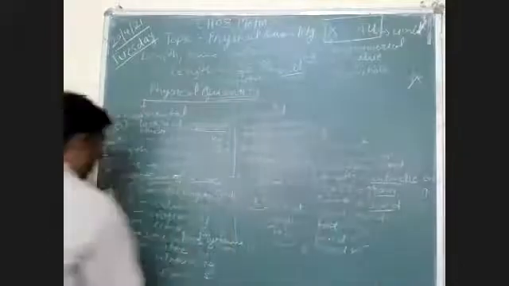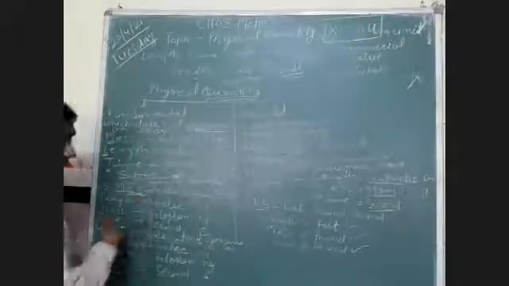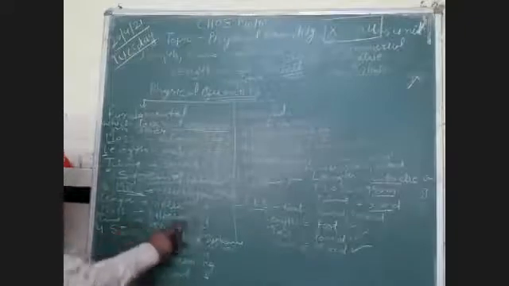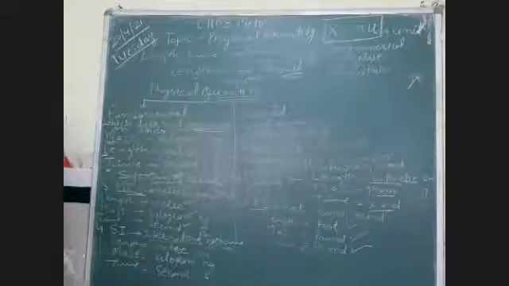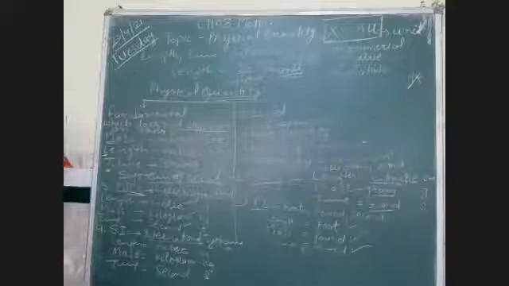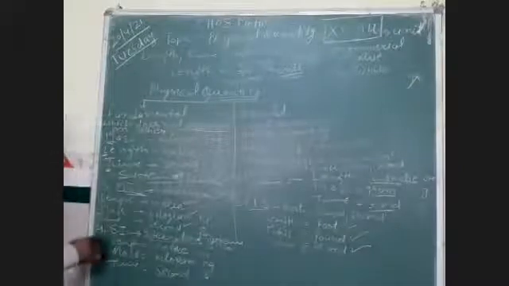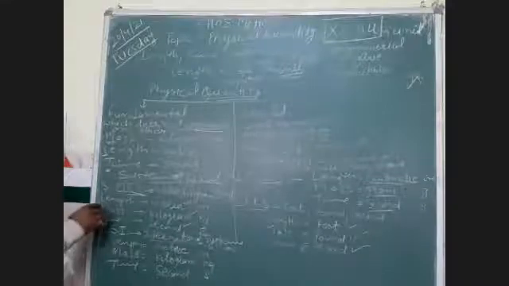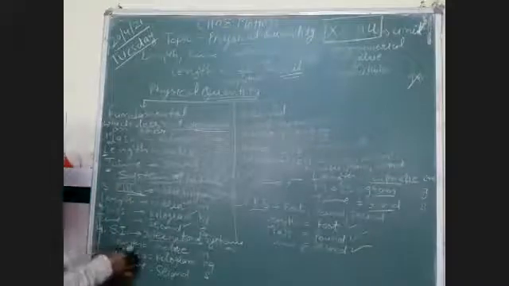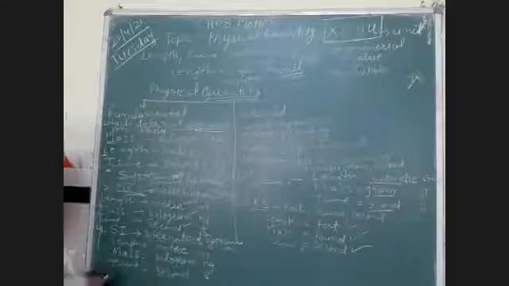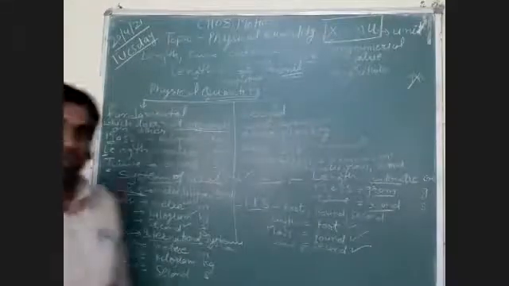Here MKS system of unit. In MKS system of unit, length is measured in meter, mass is measured in kilogram, time is measured in second. Then SI system of unit, international system of unit, the same measurement we will take, same unit as in MKS: length measured in meter, mass in kilogram and time in second. So these are the topics which we have discussed today.